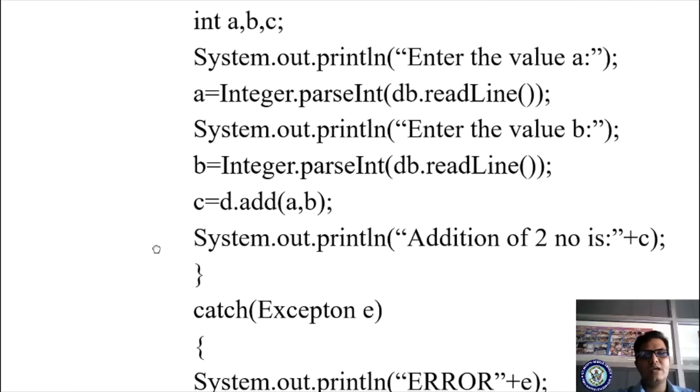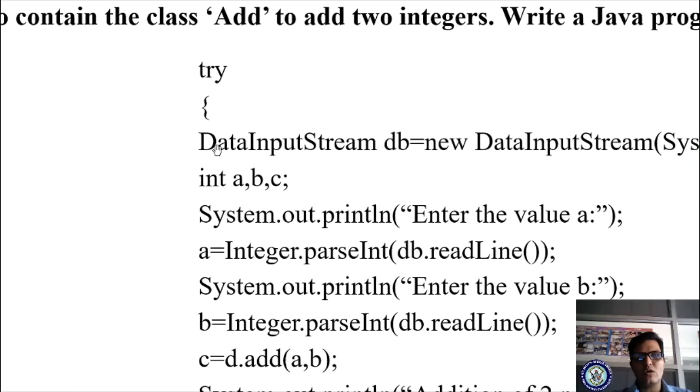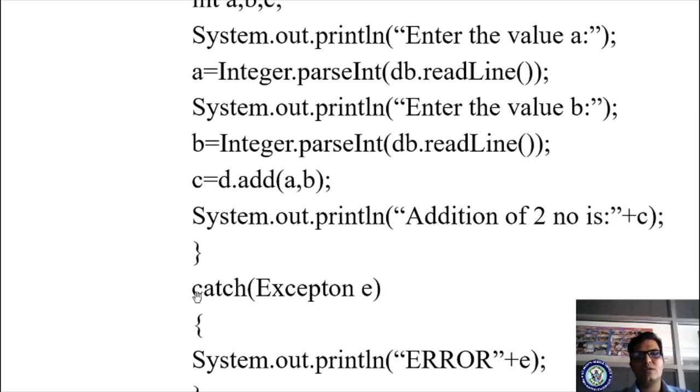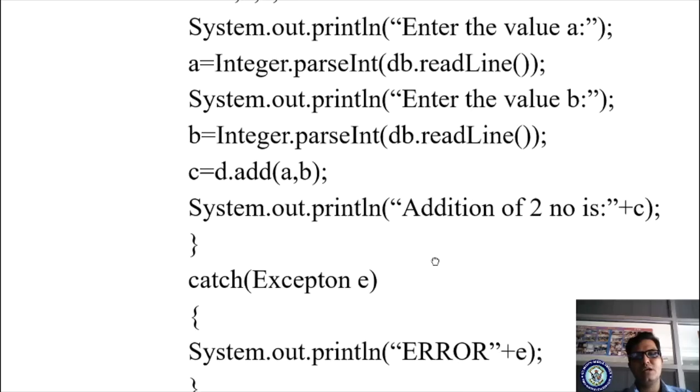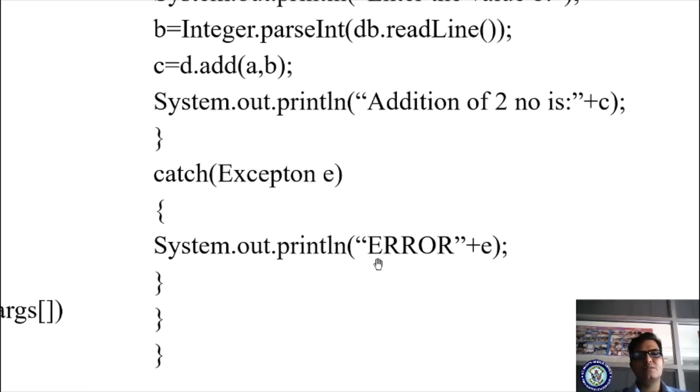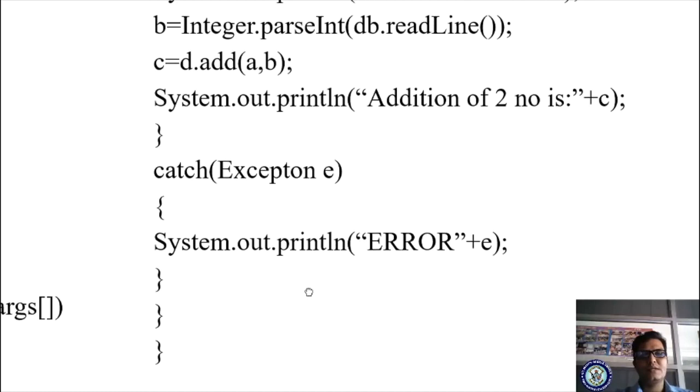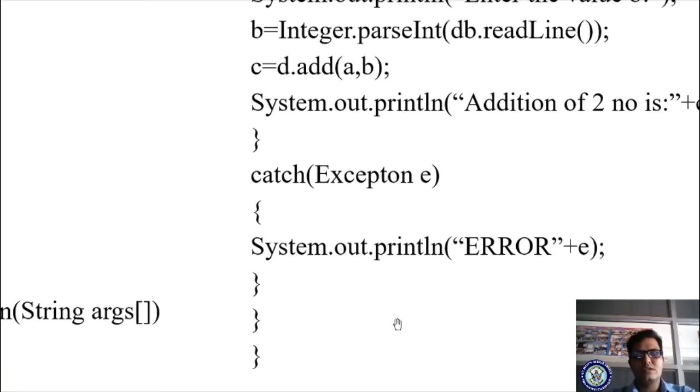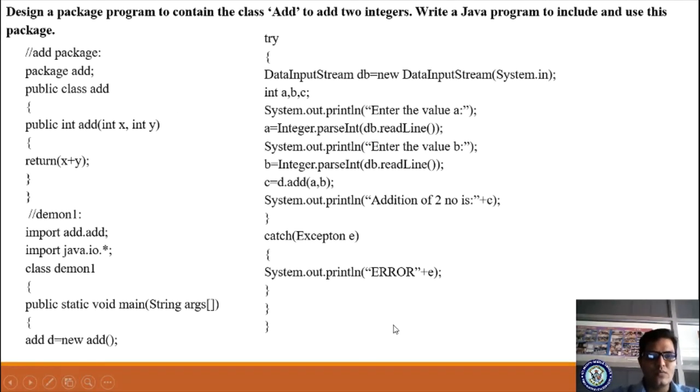Now you are displaying your c. Addition of two numbers is c. If any error exists in the try block, it will be observed by the catch block. Catch exception e, and I am displaying System.out.println error plus e. Now let us see this sample program with execution. If you understand this concept, then package is very easy.